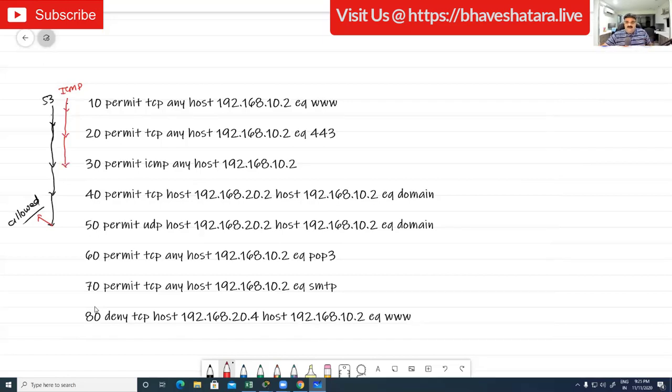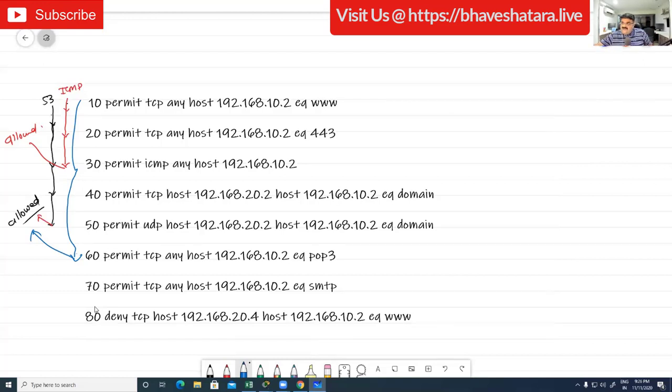Any permit? Okay, you are permitted, or I can say allowed. So you do not need to pass through line number 40, 50, 60, 70, no problem. Same thing, I'm going to repeat this: if I'm talking about POP3, it has to pass through that particular line, and from that it will be allowed. Now let me tell you what is happening with HTTP.